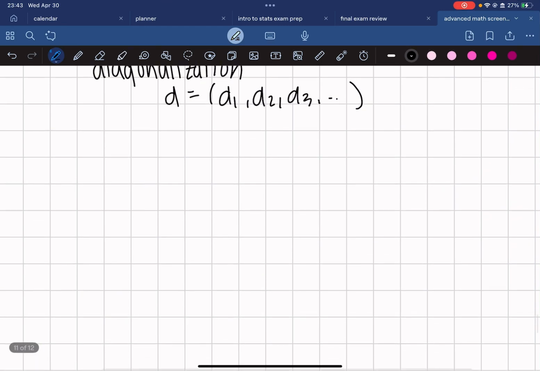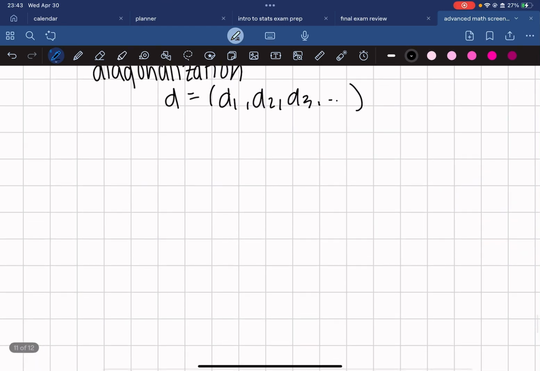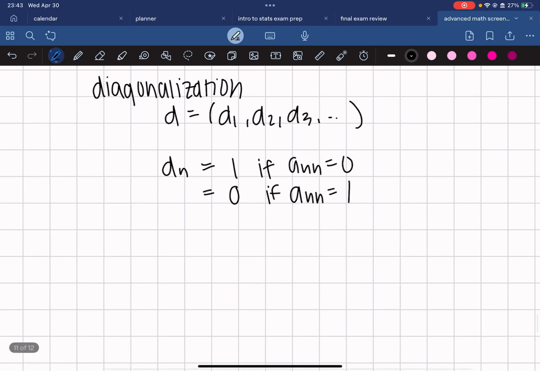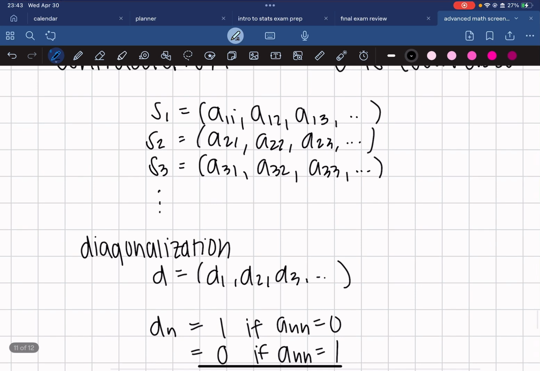And we have each of these elements, Dn, determined by: if ANN equals 0, it's going to be 1, and it's going to be 0 if ANN equals 1. And this is defined by flipping the diagonal entries of our list.